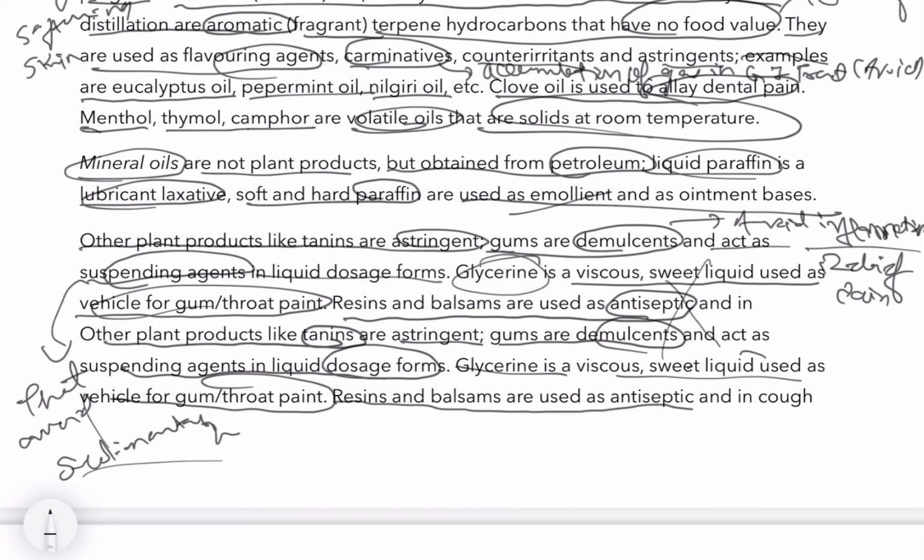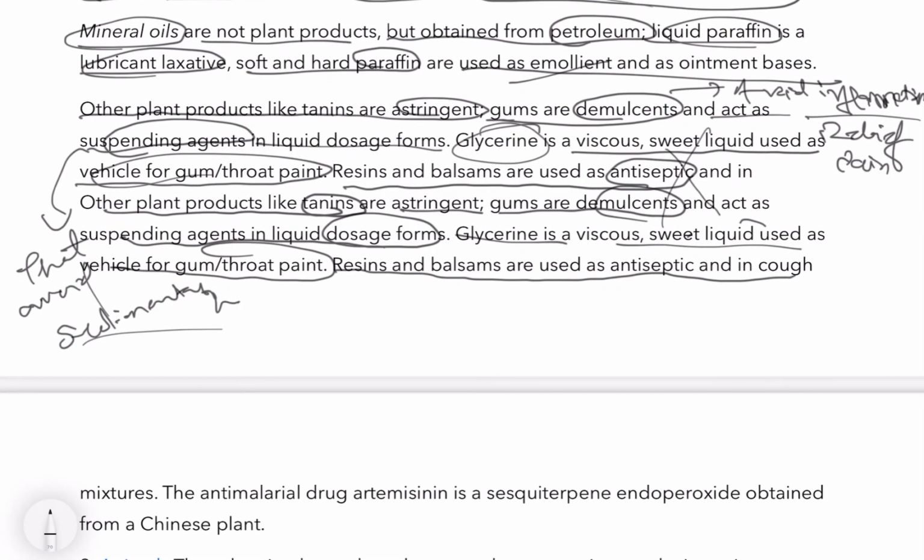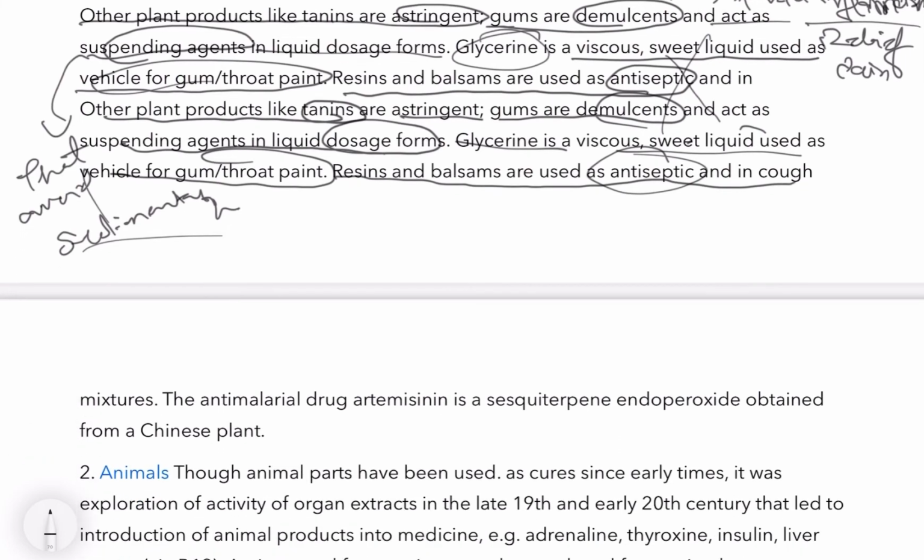Resins and balsams are used as antiseptic in cough mixtures.